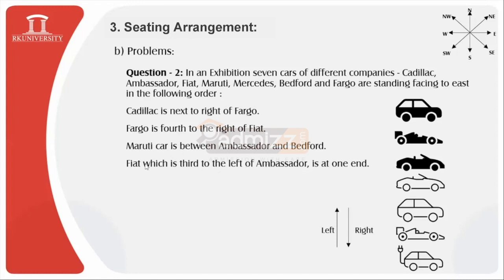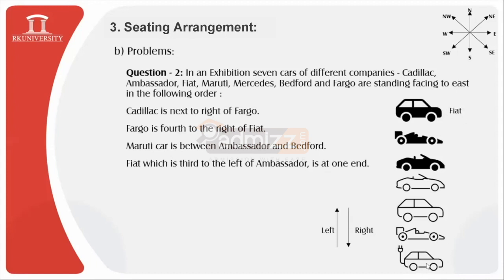Fiat is third to the left of Ambassador, that means Ambassador must be towards the right hand side, that is the south side of Fiat. If Fiat is located at the bottommost car, then beneath Fiat there won't be any car possible. So in that instance, we consider the position of Fiat to be at the topmost side, and hence we locate the position of Fiat over here.